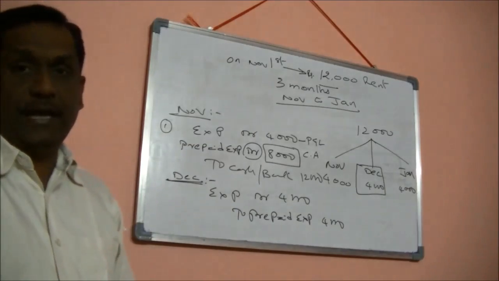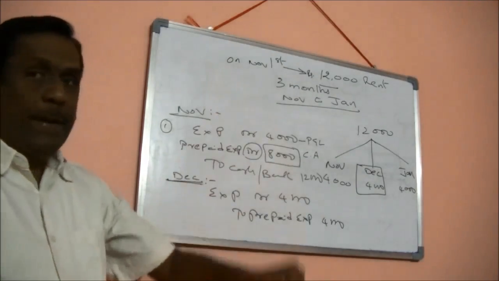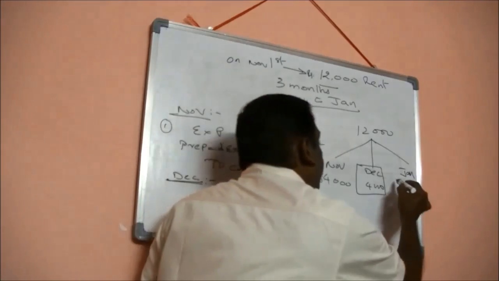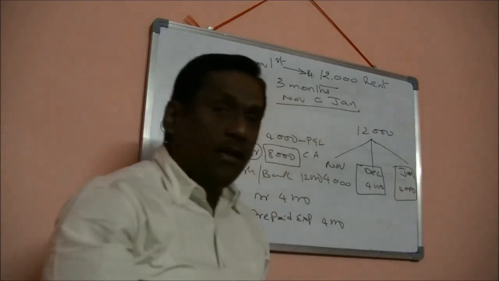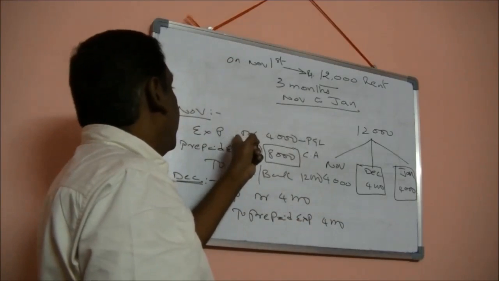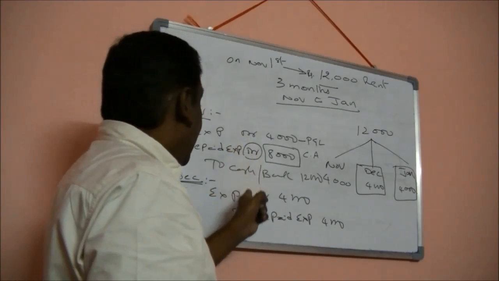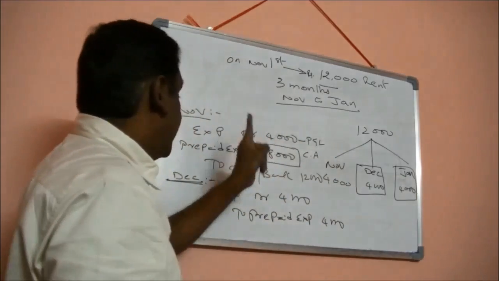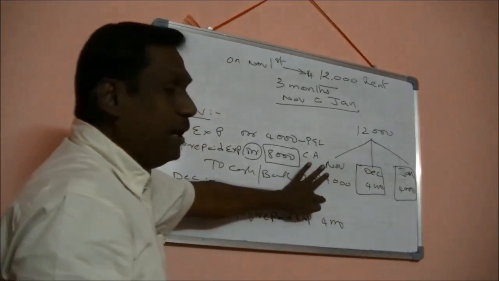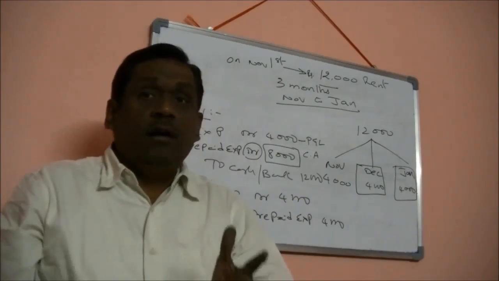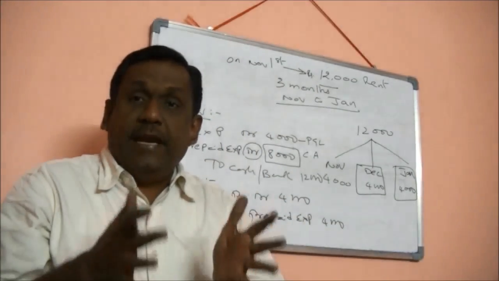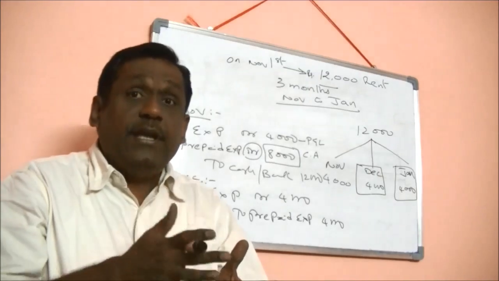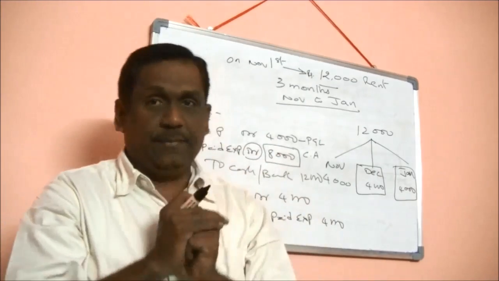After posting this December entry, if you go to your balance sheet and see the prepaid expenses account, it will be showing only 4,000 rupees. You know why? 4,000 you already booked in November as an expenditure. As soon as you got into December, you already reclassed 4,000 rupees from prepaid expenses to expenses account. So these two are over. And the rest 4,000, which is available in the prepaid expenses account in the balance sheet, current asset side, will be reclassed once you get into January.